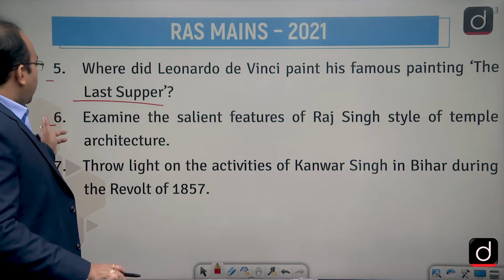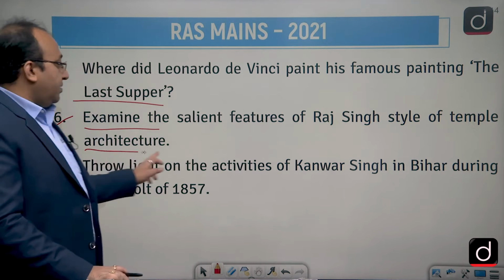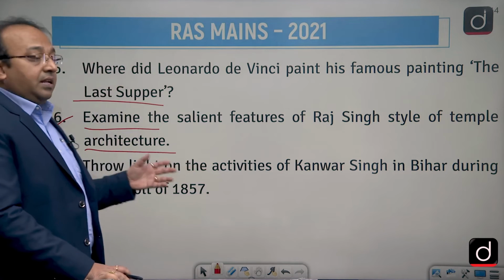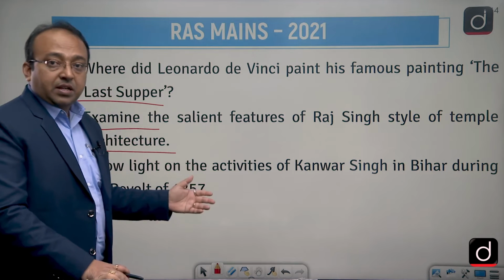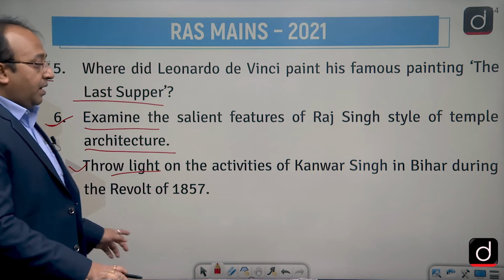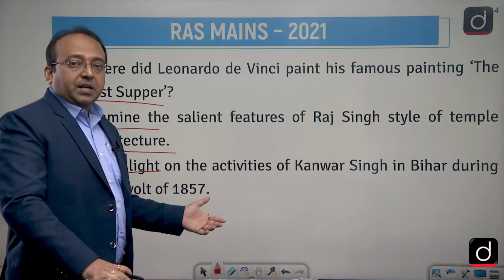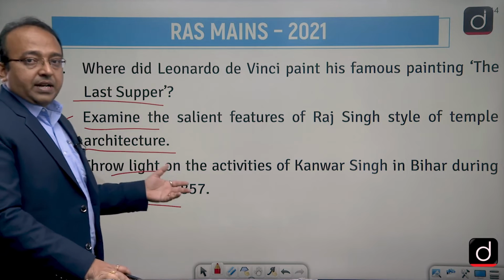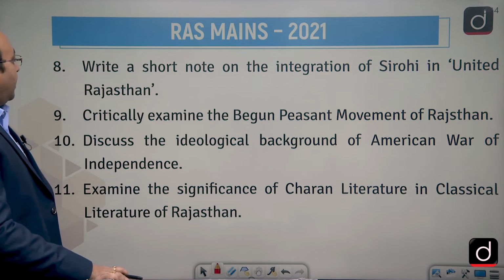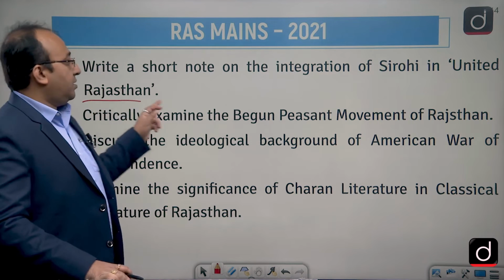Secondly, they asked you, examine the salient features of Rajasingh style of temple architecture. Now this is the temple architecture that actually developed in Rajasthan. You have to highlight the Rajasingh style of temple architecture of Rajasthan primarily, in fact. Then throw light on the activities of Kunwar Singh in Bihar during the revolt of 1857. So again, it has been asked in the context of the contribution of some great leaders of India's freedom struggle only. Then you see the next question, write a short note on the integration of Sirohi in United Rajasthan.